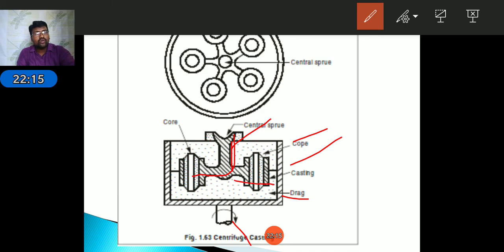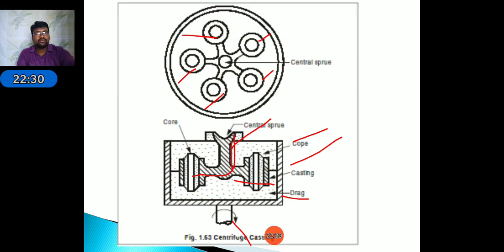In this mold, we use a central core. It helps to create the hollow object. By using this, we create these small cylindrical objects by using centrifuge casting. Okay, thank you.